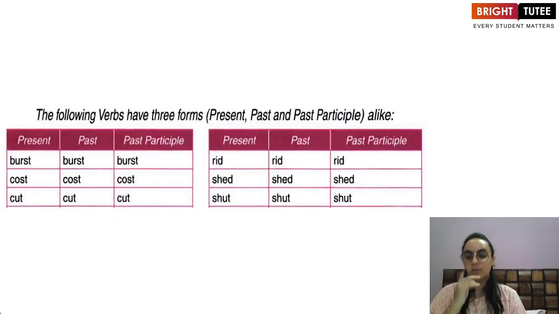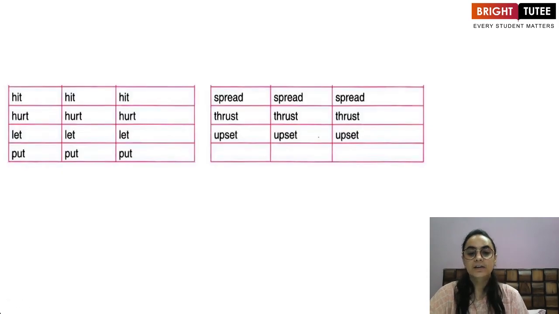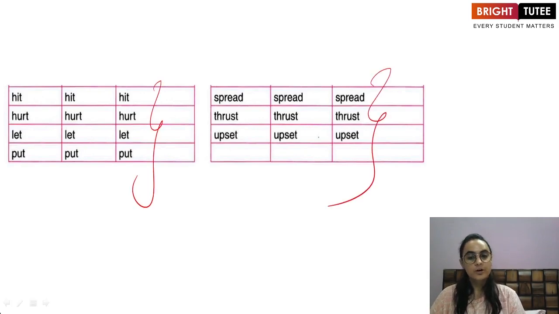Now the following verbs that you can see on your screen have all the three forms as the same. Burst, burst, burst, cost, cost, cost, cut, cut, cut, put, put, put, rid, rid, rid, shed, shed, shed, shut, shut, shut. Then we have hit, hit, hit, and all the different verbs that you can see on your screen.